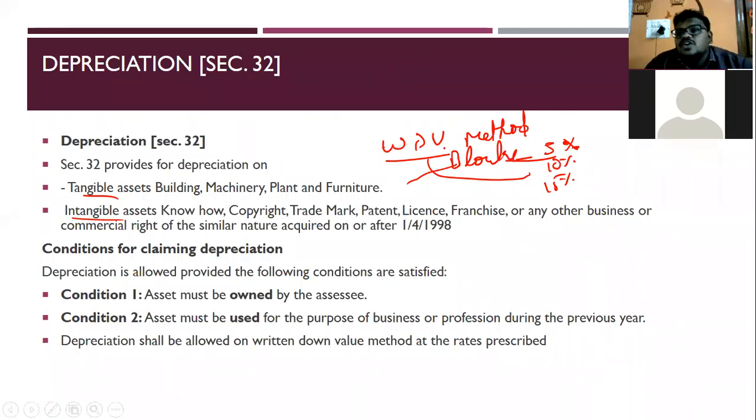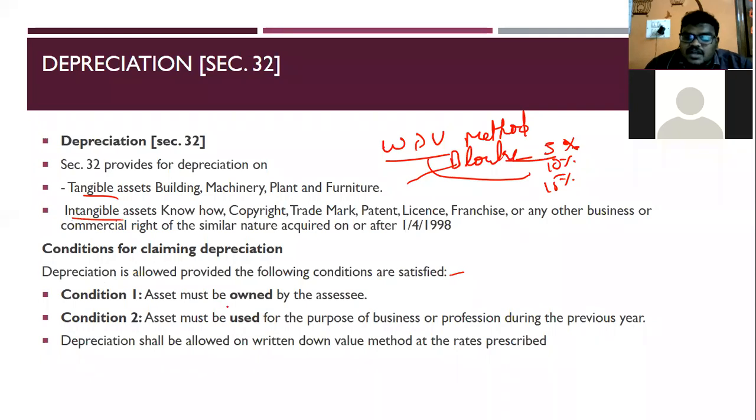This is the only method you are supposed to use when it comes to income tax, when you're computing the depreciation as per income tax. Next, conditions for claiming depreciation. What are the conditions? There are certain conditions that need to be satisfied. So depreciation is allowed provided the following conditions are satisfied.